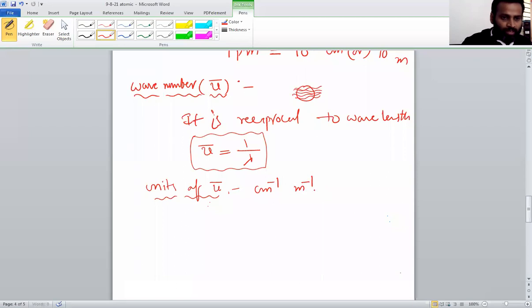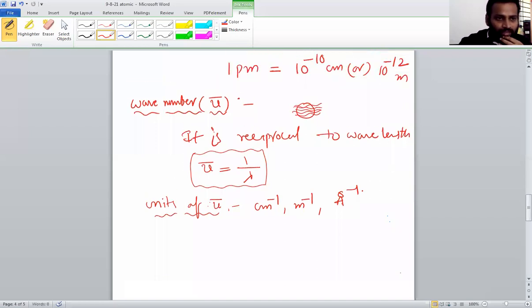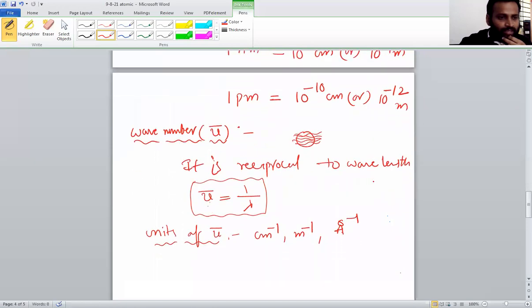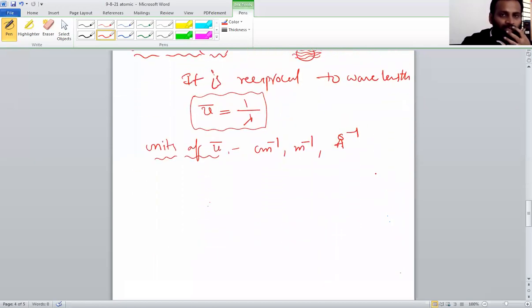We use all these in the hydrogen spectrum, radius of atom and energy of atom. So please remember centimeter inverse, meter inverse, angstrom inverse, nanometer inverse: all inverse units of what we have for wavelength. What is the wave number?